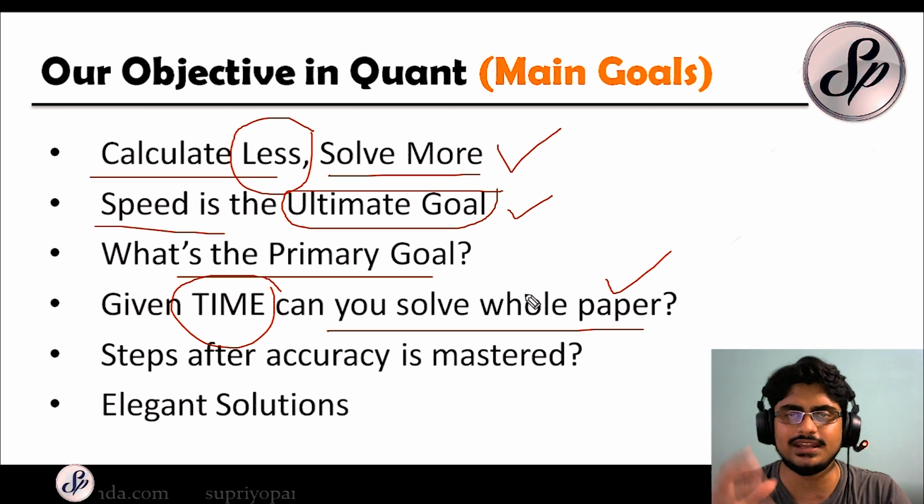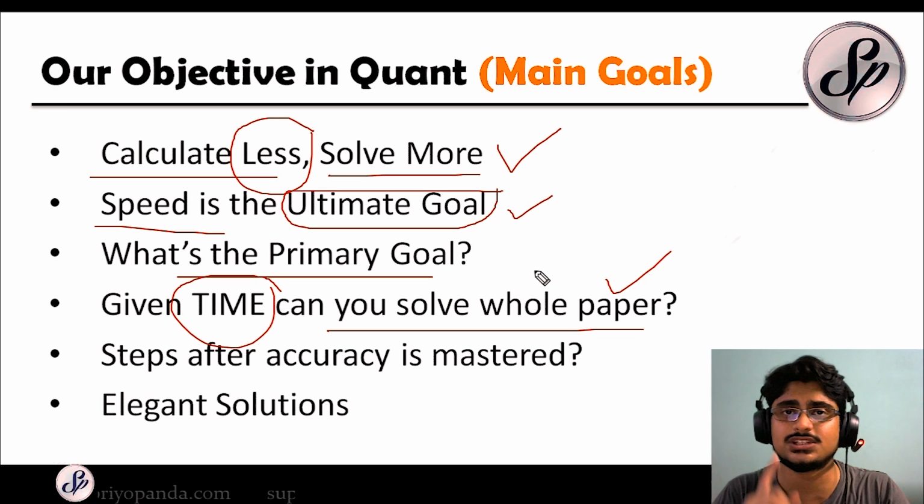If you have any SBI PO prelims paper, any IBPS PO or mains paper, when you see that paper, if you feel that okay, if I had a few hours, I can solve each and every problem, that should be your first goal. Then the next step, which is speed, can be attained, but you cannot have speed without accuracy. This is very, very important.